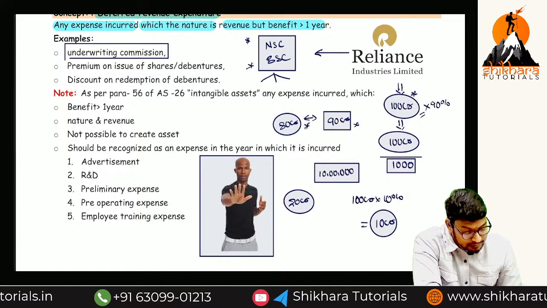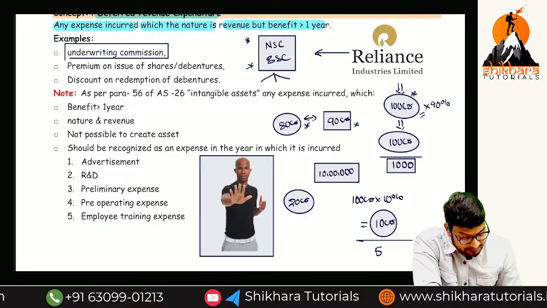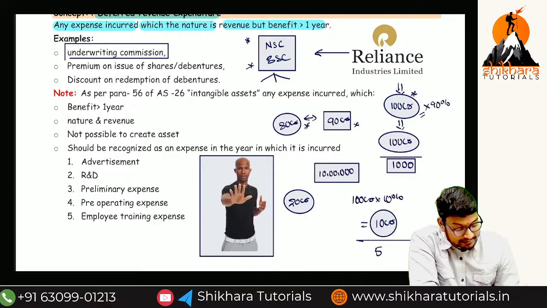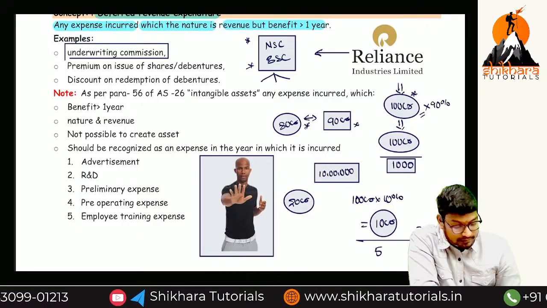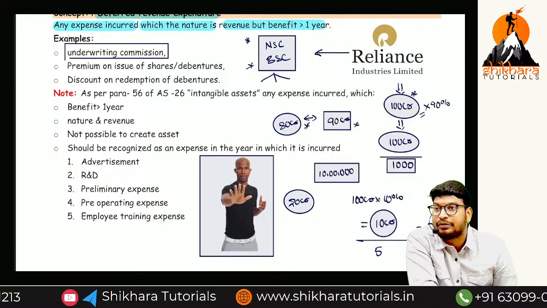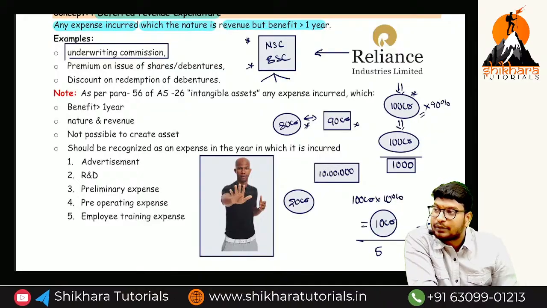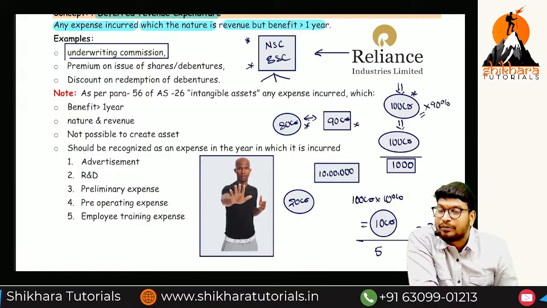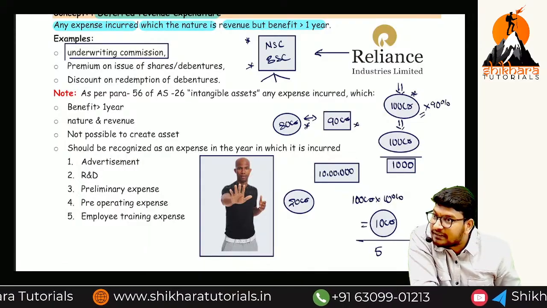How much commission are we paying? 10 CR. So is the benefit more than 1 year or less than 1 year, ma? More than 1 year. Let us take it as 5 years. They will give it in the question. So 10 CR divided by 5, that is equal to how much, ma? 2 CR. Each year, how much expenditure do we have to recognize in the P&L account? 2 CR. Then the remaining 8 CR will be available in the balance sheet asset side.